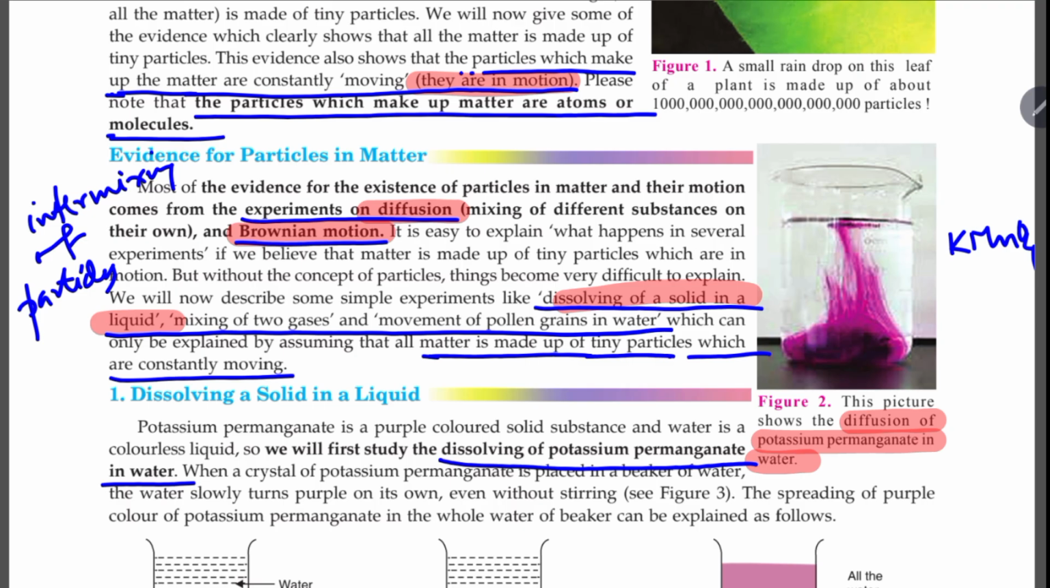So, these are the experiments like dissolving of a solid in a liquid. Especially if the solid is colored, then we can visualize the change. Mixing of two gases, movement of pollen grains in water. These are the evidences that matter is made up of particles. Now, in this figure 2, we have seen the dissolving of a colored solid in a liquid.